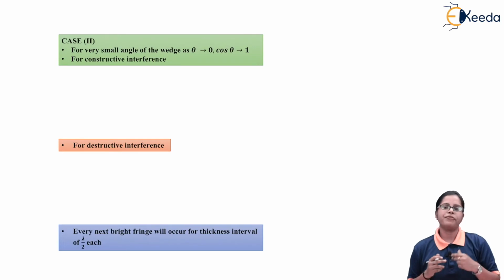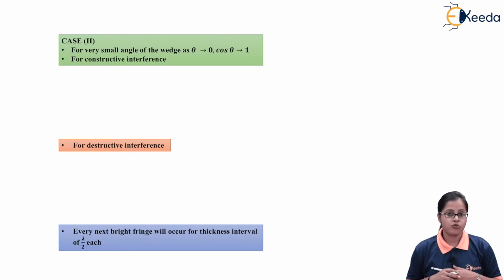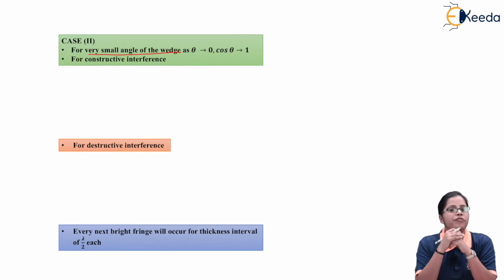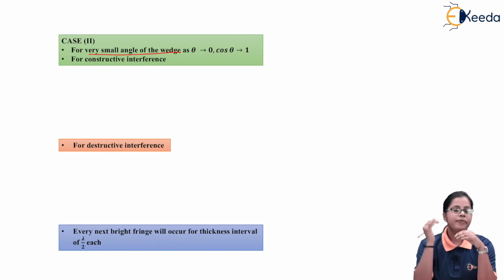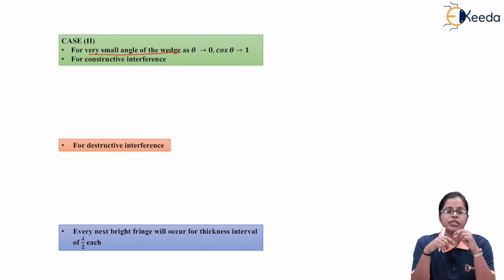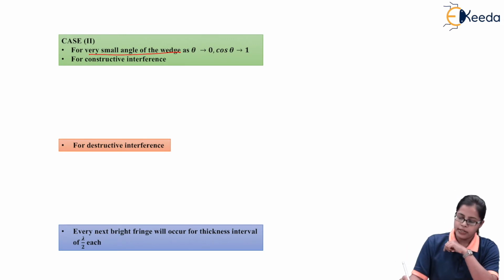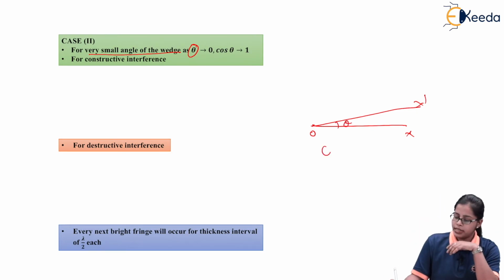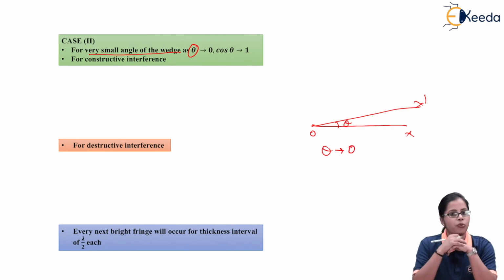Now we consider case 2, that is, the angle of wedge, the angle made by the two surfaces OX and OX dash. If this angle theta is very small, and we are saying very small means this theta is almost approaching 0.